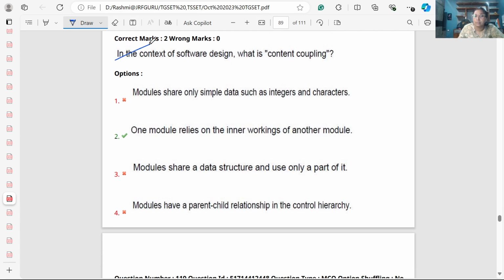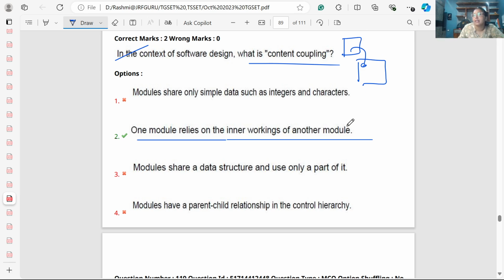In the context of software design, what is content coupling? Content coupling occurs when one component controls the content of another component or module. So one module relies on the inner working of another module, and it is called content coupling.